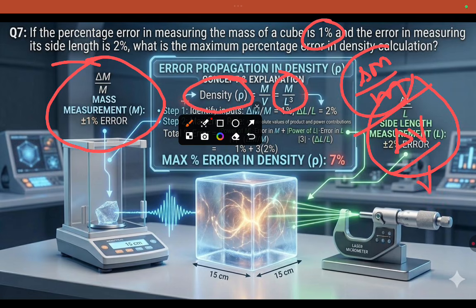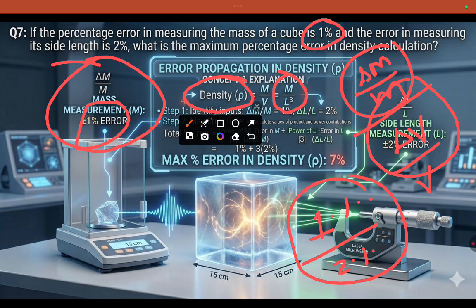Delta m by m is 1%, and delta v by v is about 2%. You should not divide; even though it is minus or division or anything, the errors must be added.